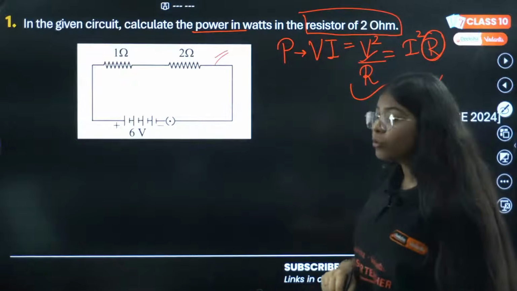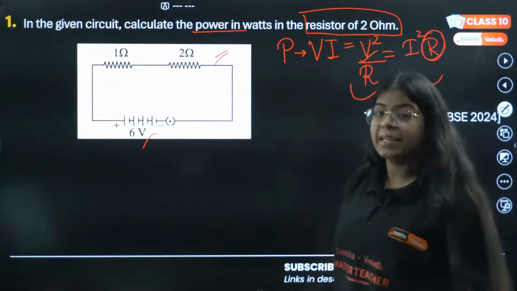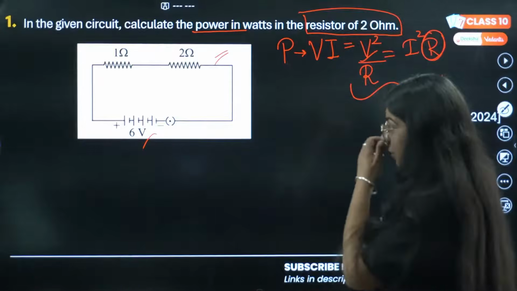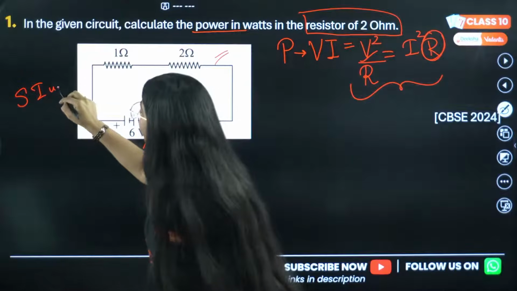So why not use this voltage directly in the formula, 6 volt directly in the formula, and find the answer? Because we know that SI unit, do you remember?